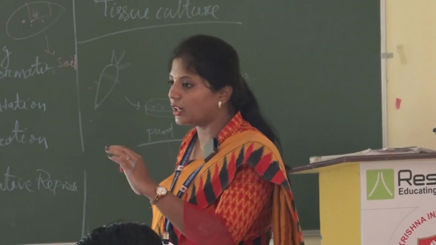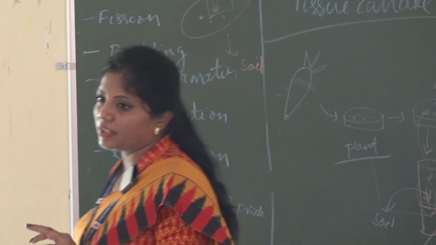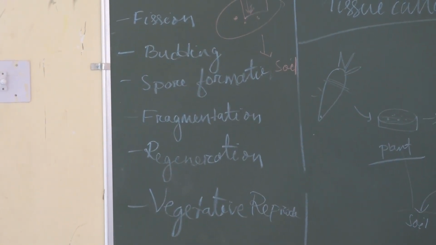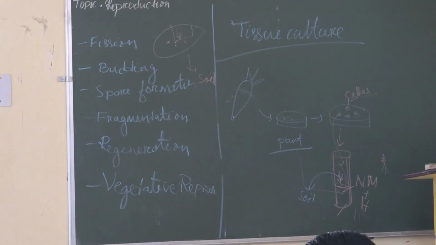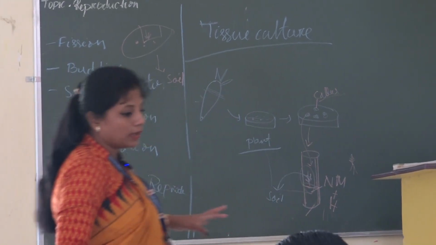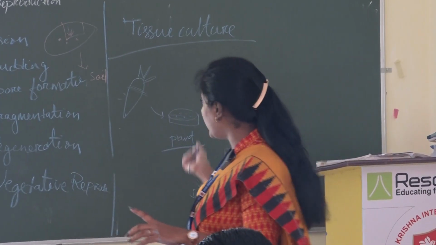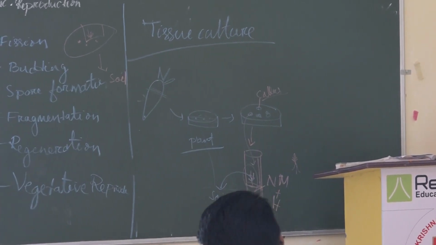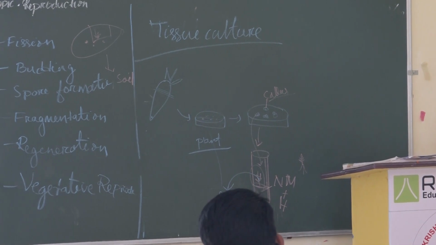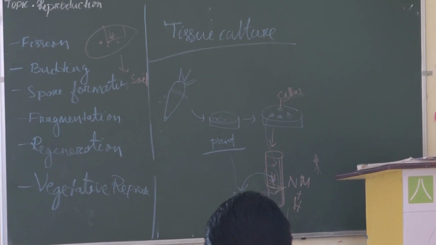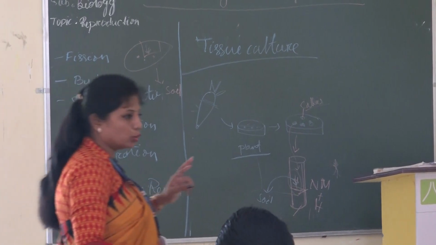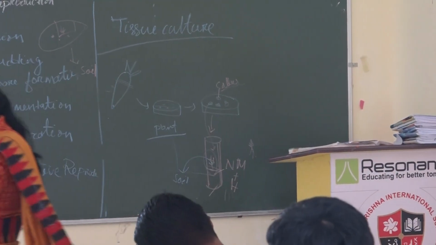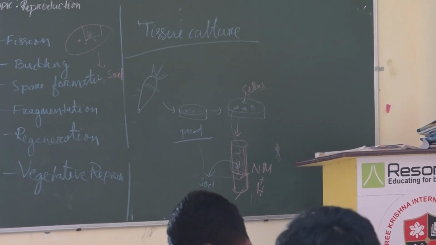Up to this, tissue culture, vegetative reproduction, spore formation, all the portion, is everybody clear? We will once again summarize, and then you write down your homework. Everybody clear? Does anybody have any doubt? No, ma'am. Okay. Write down two questions. First write down your homework, then I will summarize.